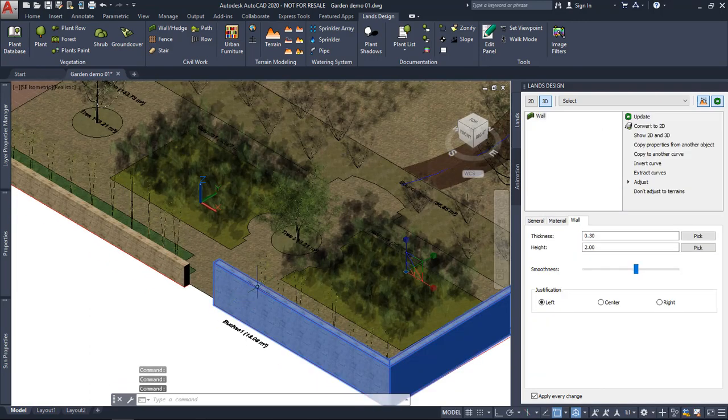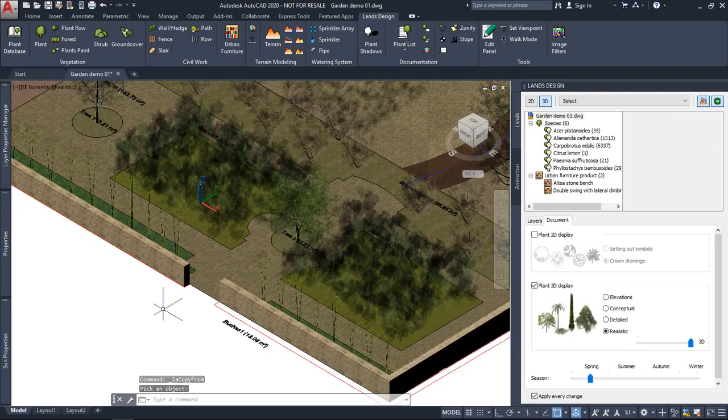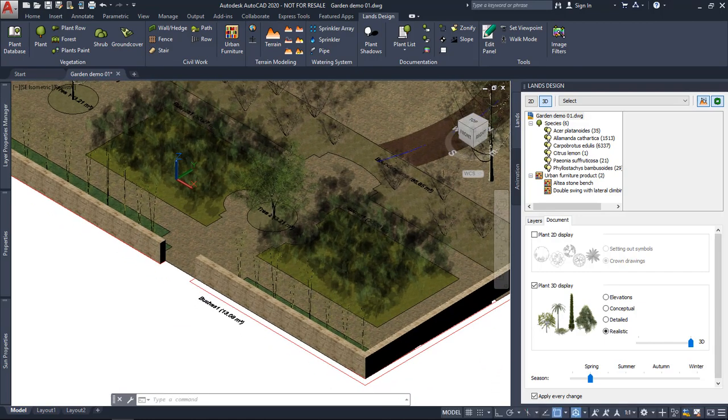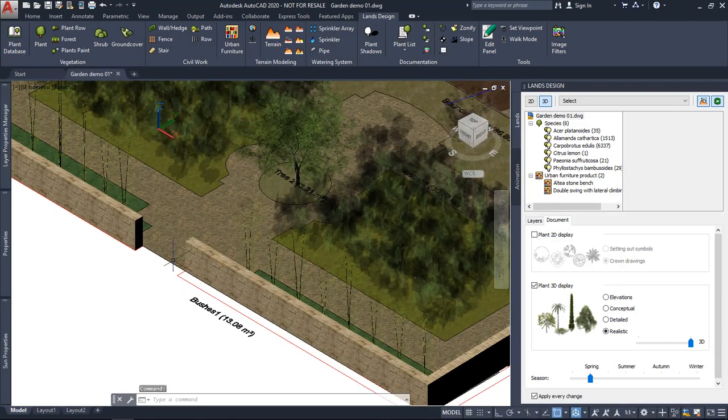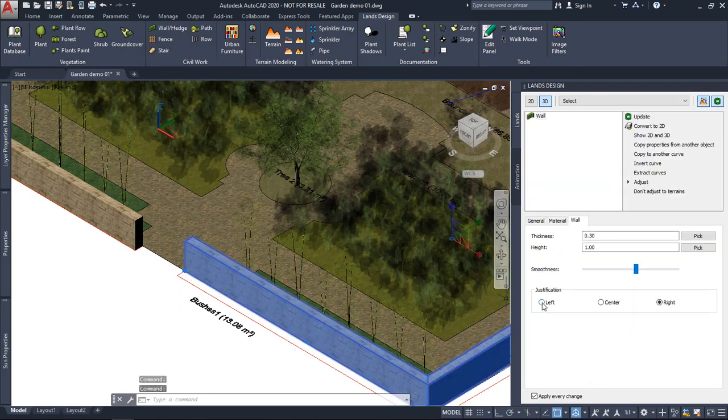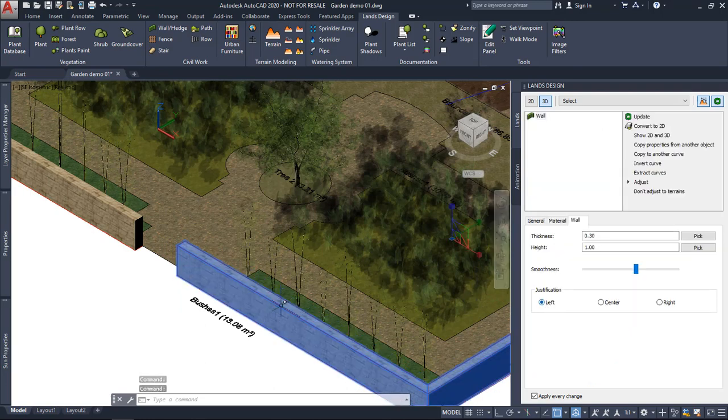an interesting option in the edit panel that lets me make an object with the same properties as another one. So I will choose this copy properties from another object, select this other wall, and this will make the wall change the height, the thickness, the material, and the same properties as this other one. Okay. I just realized that the justification is not the one I wanted, but this is something that I can just change from here.